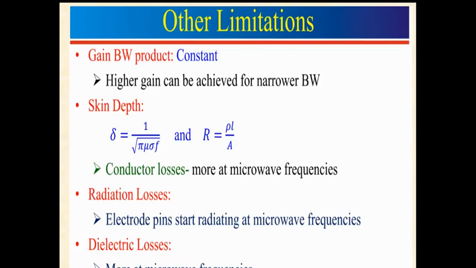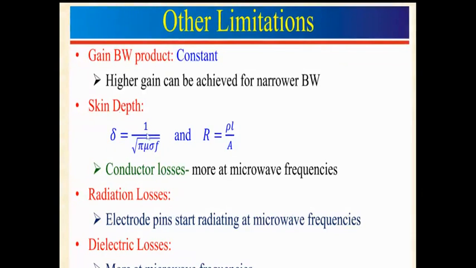If you balance both terms, it is not possible in conventional tubes at such frequencies. The problem is, if you increase the bandwidth, then we need to compromise with the gain. Either one of them we need to compromise. So why do we need to compromise? We already have microwave tubes, so why not switch to microwave tubes at higher frequency? This is what we will learn in the next class.